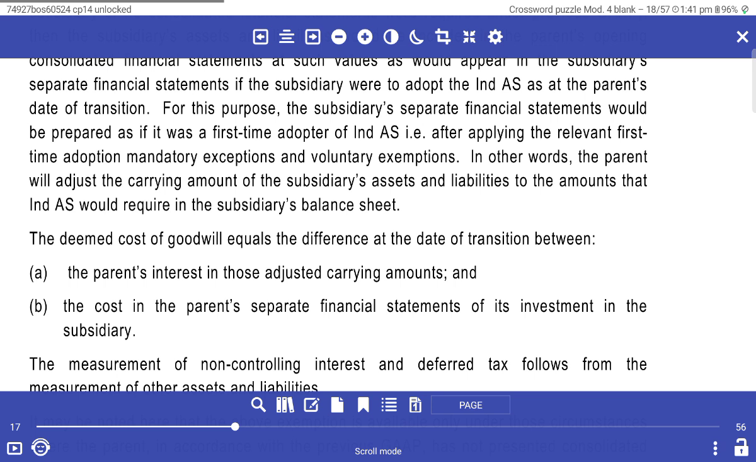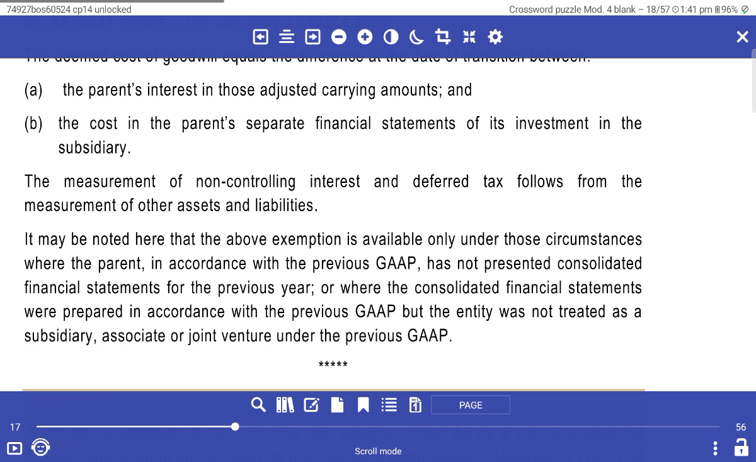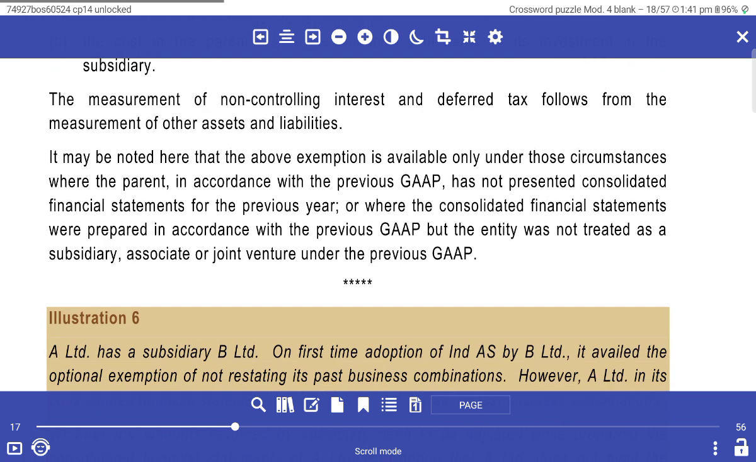In other words, the parent will adjust the carrying amount of the subsidiary's assets and liabilities to the amounts that Ind AS would require in the subsidiary's balance sheet. The cost of goodwill equals the difference, at the date of transition, between the parent's interest in the subsidiary and these adjusted carrying amounts. The cost is the parent's investment in the subsidiary in its separate financial statements. The measurement of non-controlling interest and deferred tax follows the measurement of other assets and liabilities. It may be noted that this exemption is available when the parent, in accordance with previous GAAP, has not presented consolidated financial statements in the previous year.